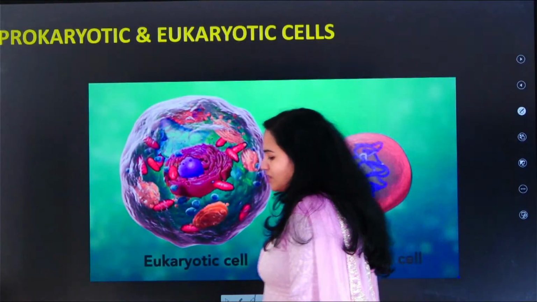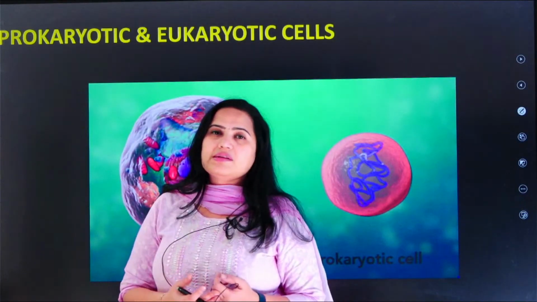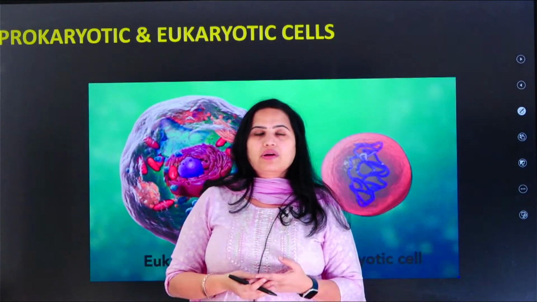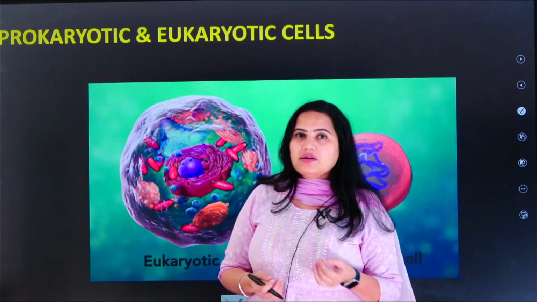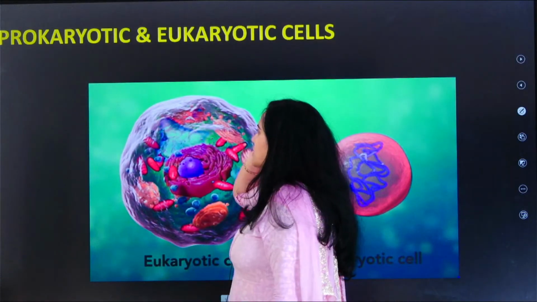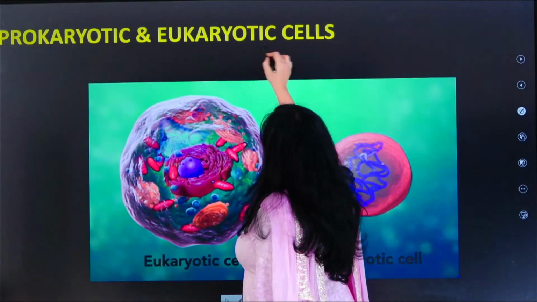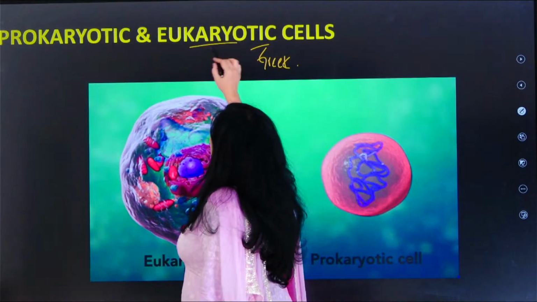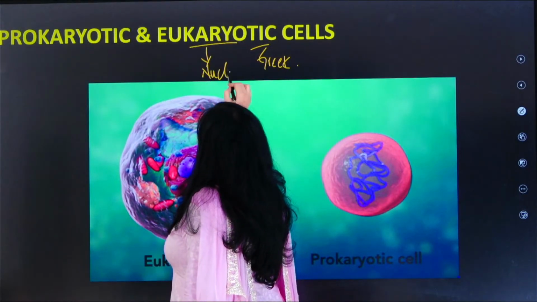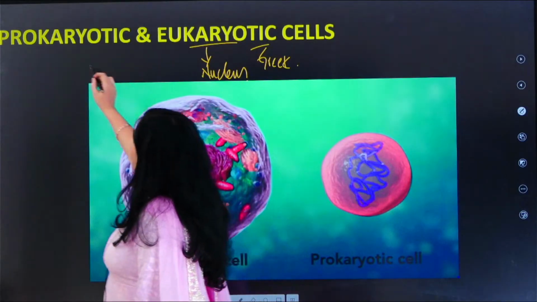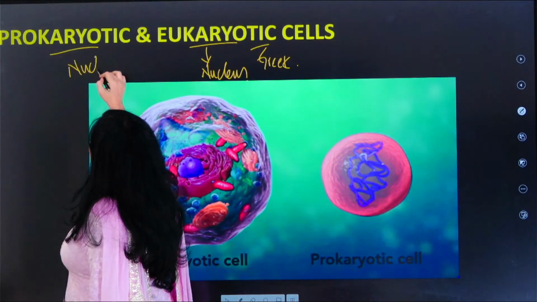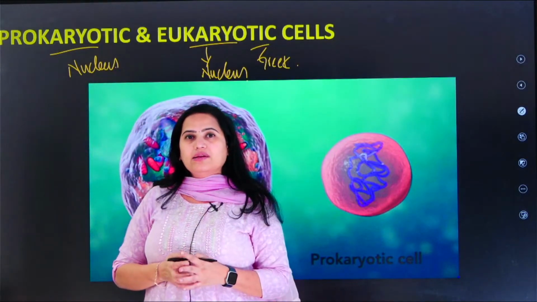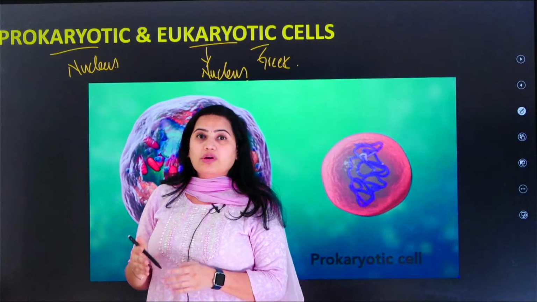Before we start, there are different classifications of cells. The first classification is prokaryotic and eukaryotic. The name itself is self-explanatory. Both words are derived from the Greek language, where karyon means nucleus. And what does pro mean? Before the formation of the nucleus, these primordial cells were born. So the cells born before the formation of the nucleus are called prokaryotic in nature.